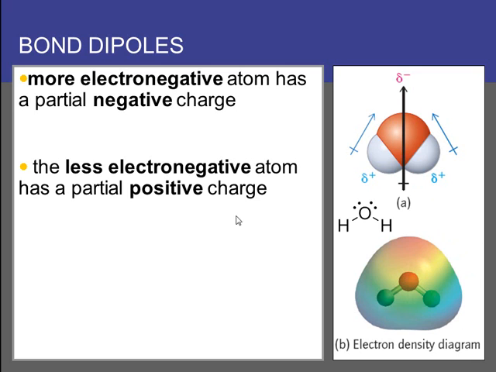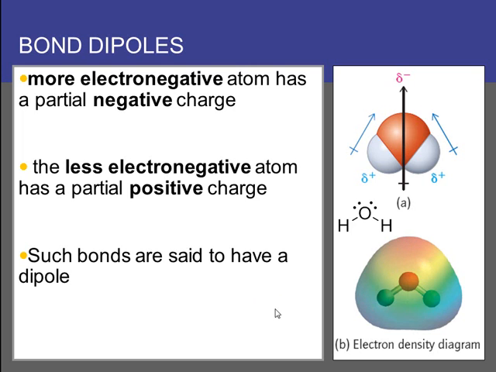So the less electronegative atom, in this case hydrogens, have partial positive charges. The more electronegative atom has a partial negative charge. And we call this molecule and these bonds as having a dipole. This bond has a dipole, meaning the hydrogen is partially positive, oxygen is partially negative. The entire molecule has a dipole where it has a region of negative charge and a region of positive charge.